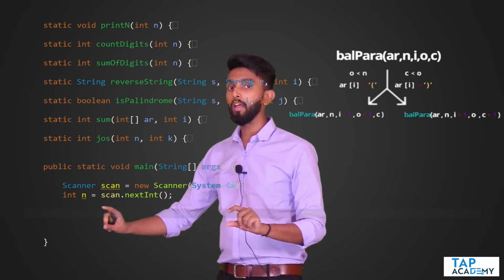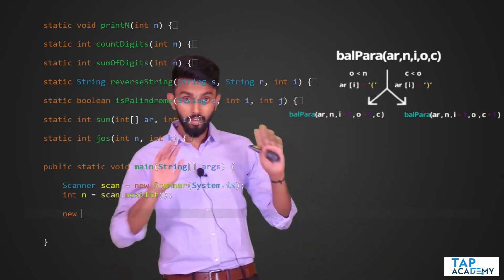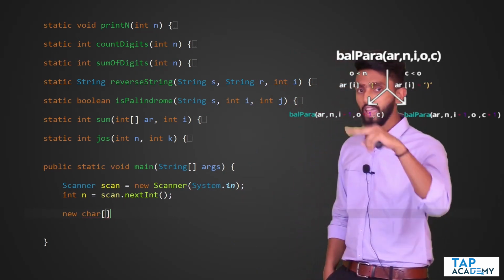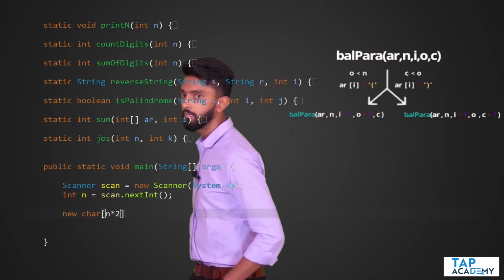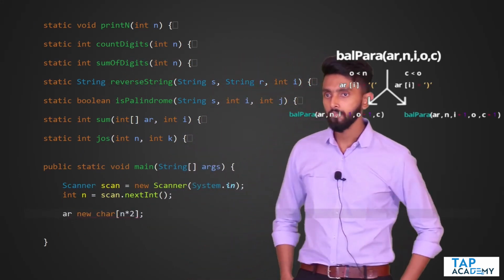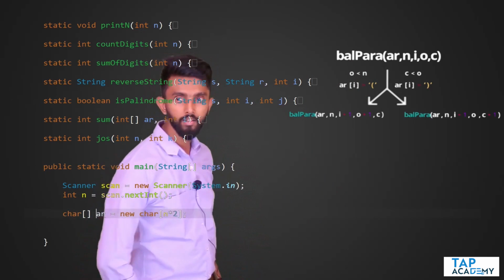The moment I get n value, first thing is I must create an array which is double the size of n. So I'll tell new char array. Character array it is, because what we are putting is characters. Size is n into 2. I'll give it a reference, I'll call it as AR. AR is a character array or an array of characters.